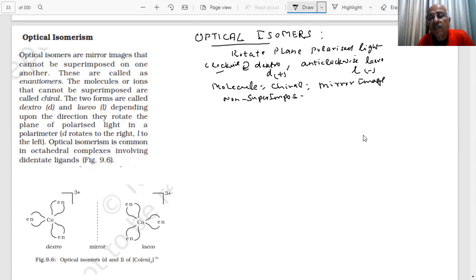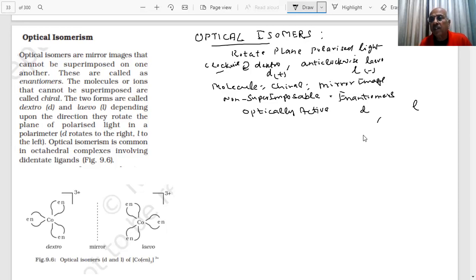Mirror image, student, which is non-superimposable. Then we say that these are optical isomers, or they are known as enantiomers. Enantiomers, and they are optically active. One is D, the other is L. If one is D, then the mirror image will be L. This we have already seen.